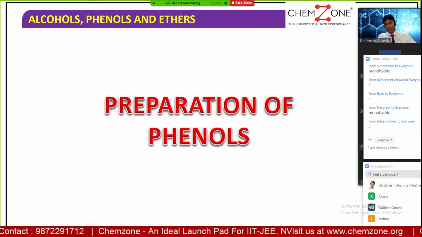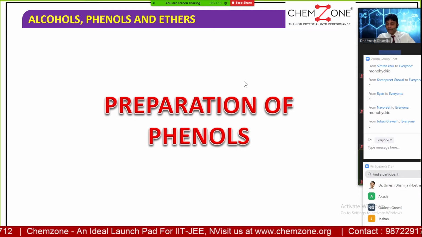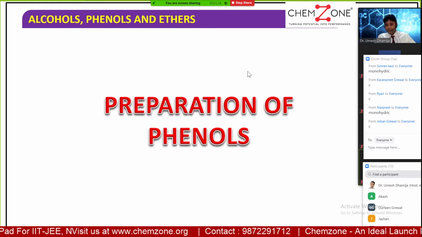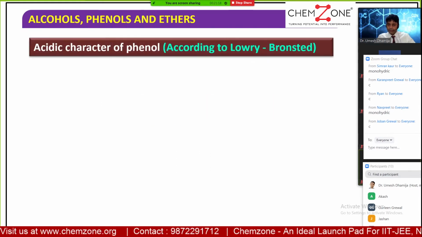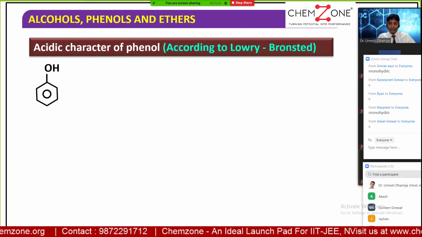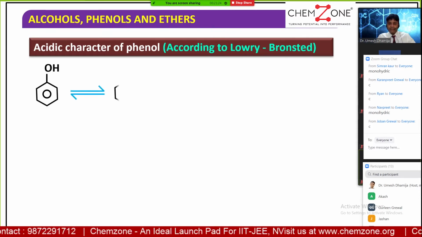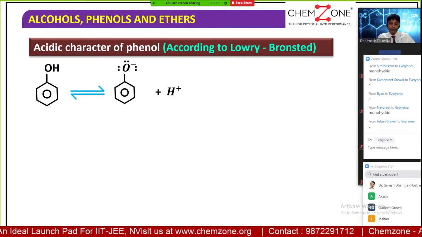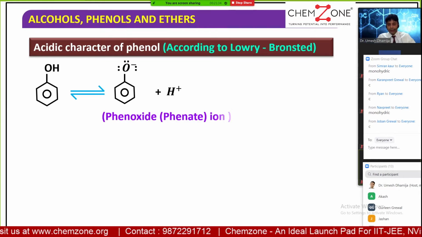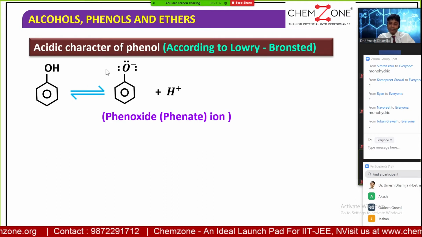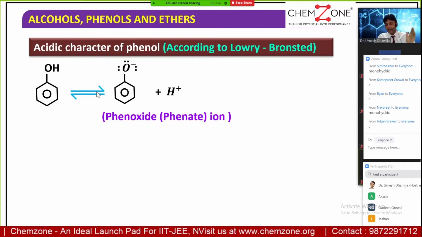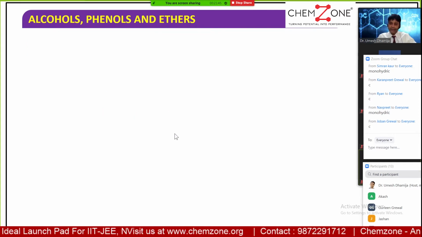Okay, now we had done this topic of the preparation of phenol earlier. Now let us start with the preparation of phenol. Like on the screen, we'll be revising it. Otherwise, we had done it earlier also. And we'll also discuss the acidic character of phenol. We discussed last time why phenol is acidic in nature. In our test also, I asked you, why is phenol acidic in nature? Because if you draw the resonating structure of phenol, that oxygen carries the positive charge. And if you draw the resonating structure of the phenoxide ion, it is neutral. That we have done, right?